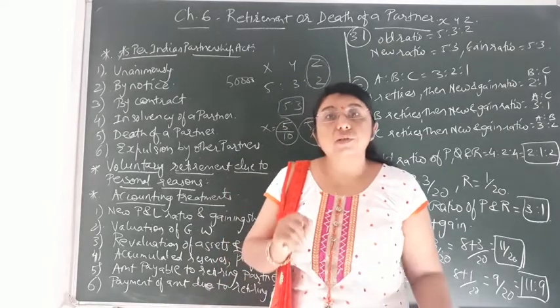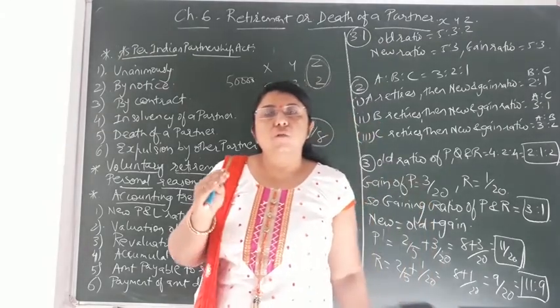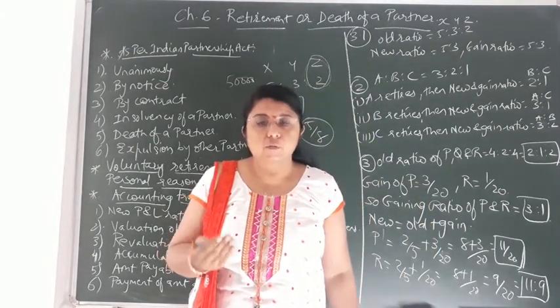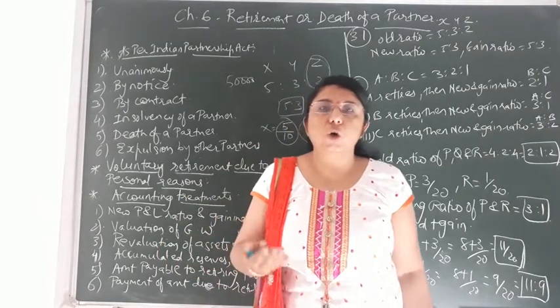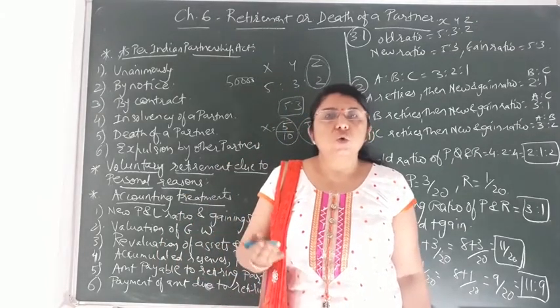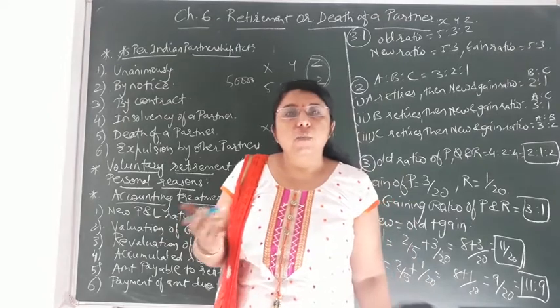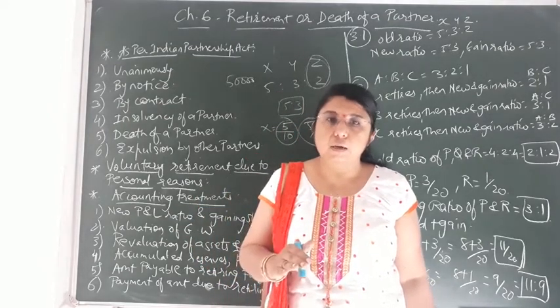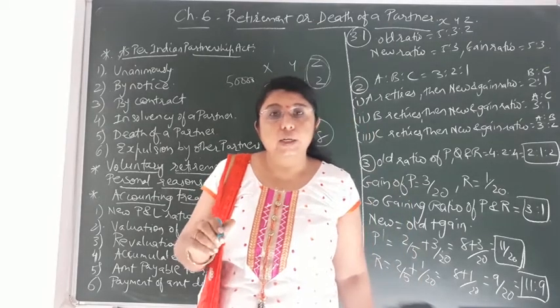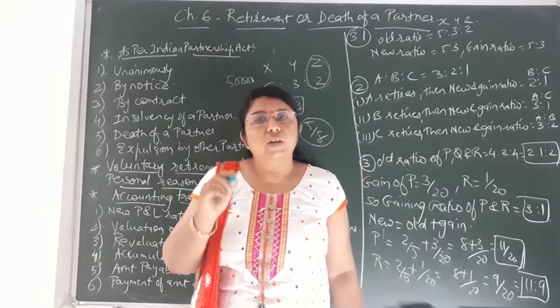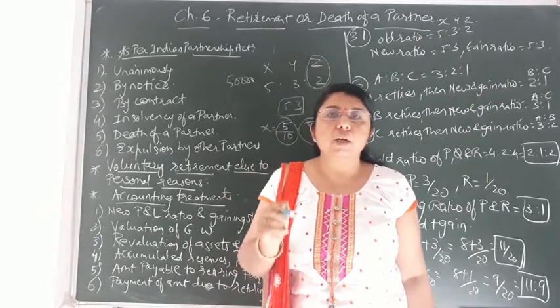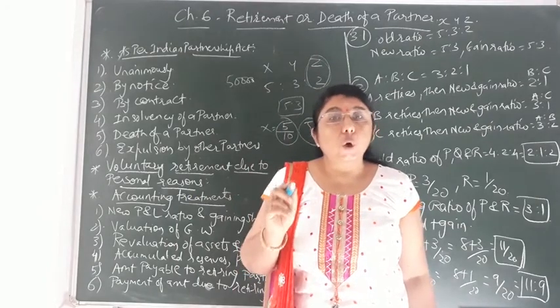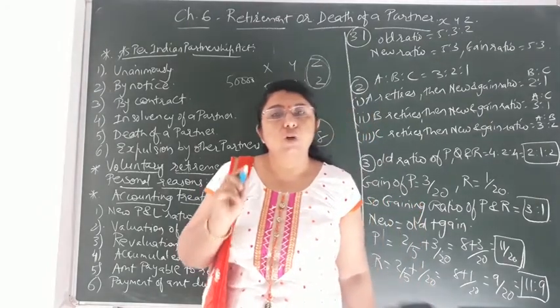And the last one, that is interest on loan. Suppose the firm requires extra fund to continue or to start a new venture. So to start that new venture, they require more fund. That new fund is given by one of the partners, and that partner is going to retire. When he has lent his personal money to the firm, it is called a loan given to the firm by one of the partners.